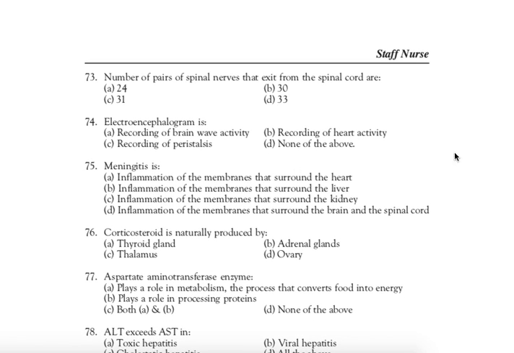Next question, question number 73. The number of pairs of spinal nerves that exit from the spinal cord are. Right answer is C, 31. 31 spinal nerves are present. 31 pairs of spinal nerves are present.